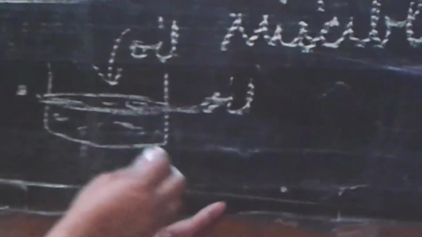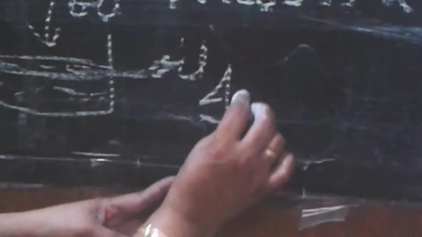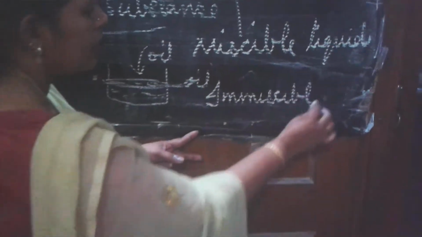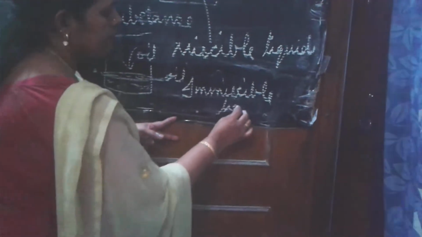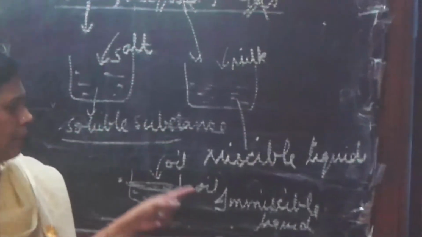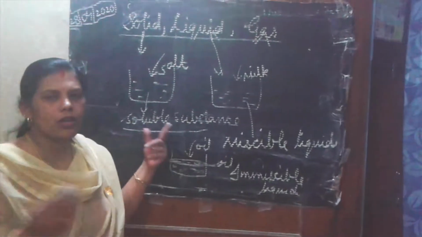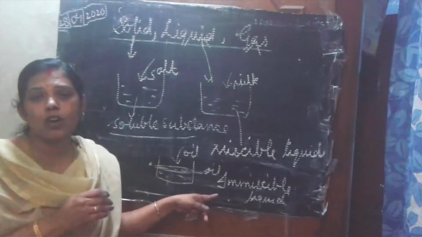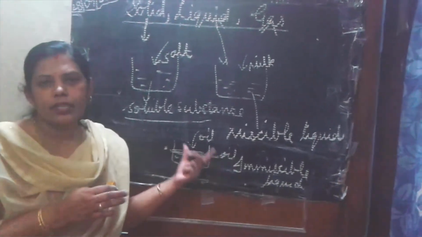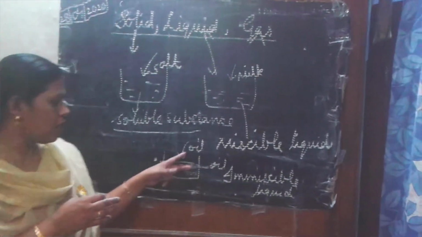Then we will call it immiscible. Immiscible liquids. Understood miscibility? If a liquid dissolves in a liquid, then it is miscible. If a liquid does not dissolve in a liquid, then it is immiscible. Any other liquid that is not dissolved in water, like petrol or kerosene, also will not dissolve in water, right?